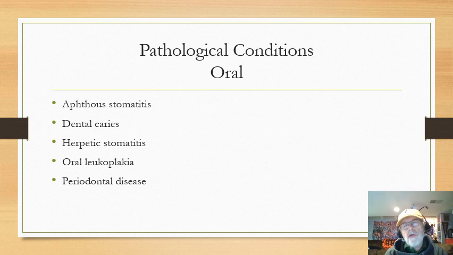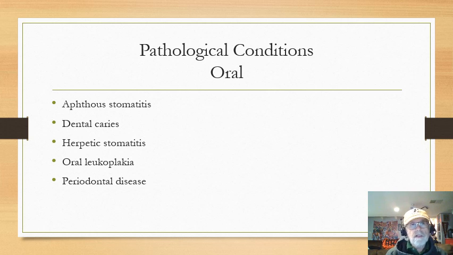So anyway, there are some conditions that may cause that as well, but everybody has an aphthous ulcer sooner or later. And stoma just means mouth, and itis means inflammation. So aphthous stomatitis is the aphthous ulcer. Dental caries is just a medical term for a cavity. So when somebody has a cavity, it's called a dental caries.